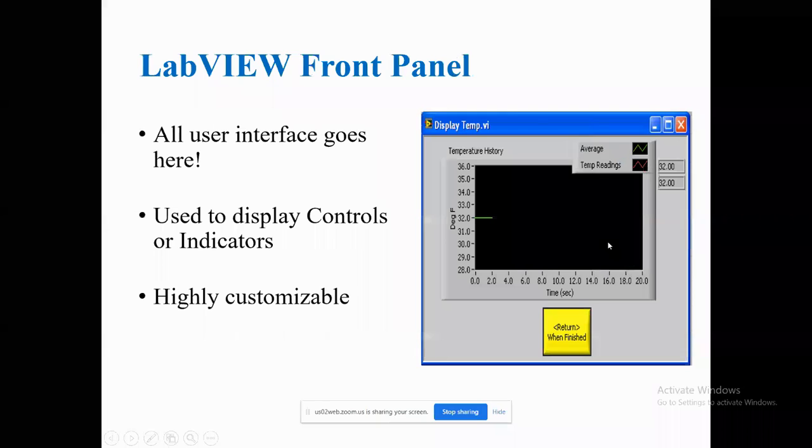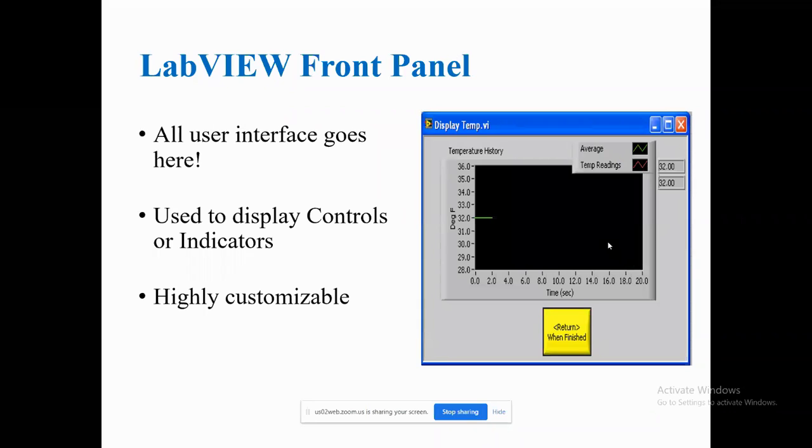A wave display is one type of indicator, not a control. A controller means you are controlling; you can call it an input. By controlling the inputs, you can see the corresponding output in the indicator. The indicator gives the output.